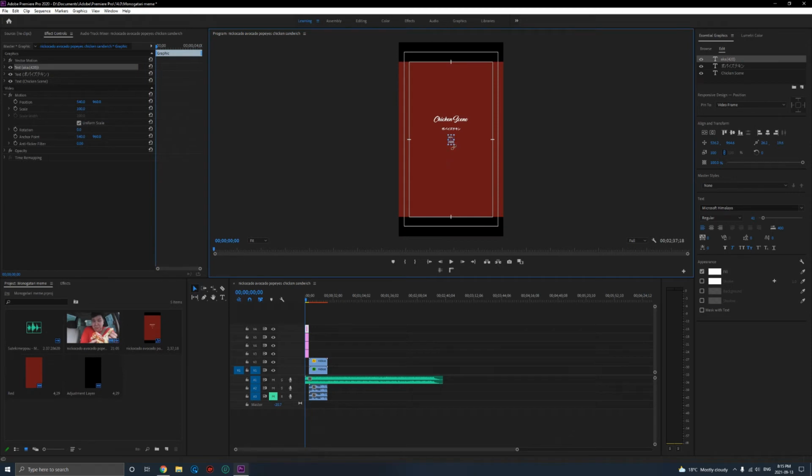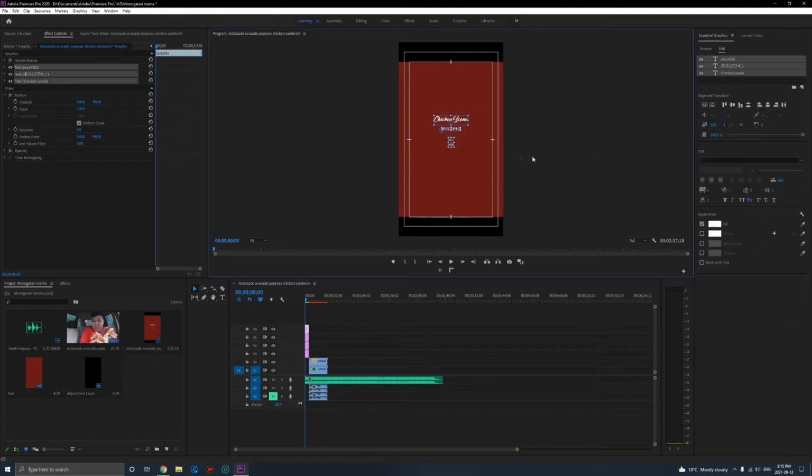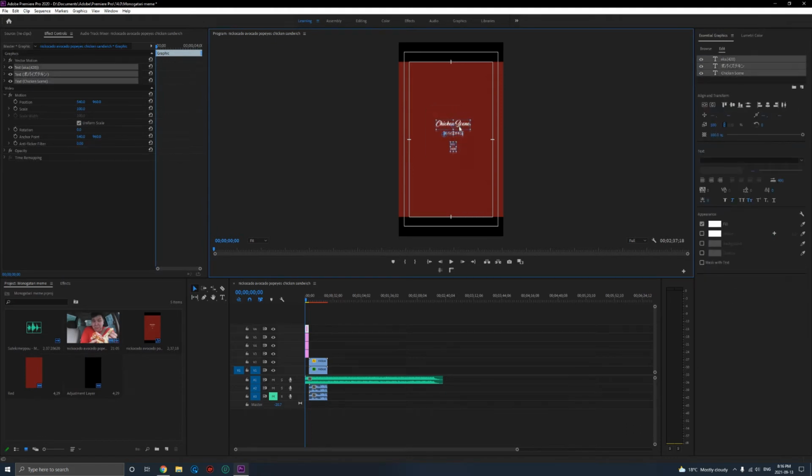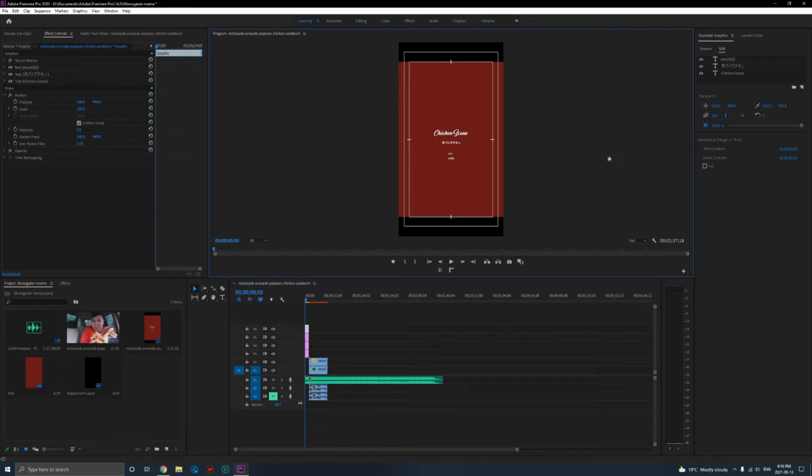Whoops. How do I move it down? Remember, it's like this. Yeah. So you can move it down. You can put it like right here, something like that. You can also move the whole thing more down if you wanted to. Oh, not that down. Right in the middle. Perfect. Alright, it's looking pretty good at the moment.